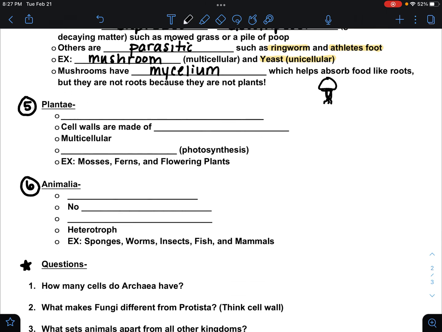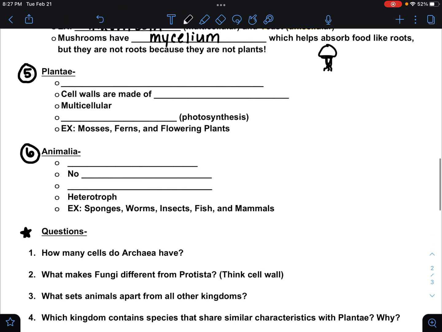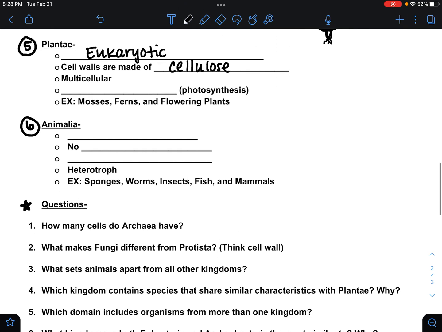All right, these two are probably going to be the easiest ones. Kingdom Plantae, they are eukaryotic. They have cell walls made of cellulose. They are multicellular, and they are autotrophs, okay? Plantae is going to be plants, trees, grass, shrubs, herbs, mosses, ferns. These are kingdom Plantae. They do photosynthesis. They are autotrophs.